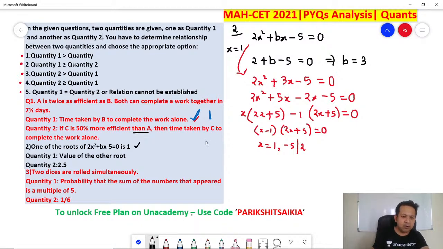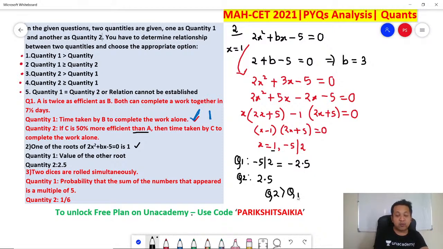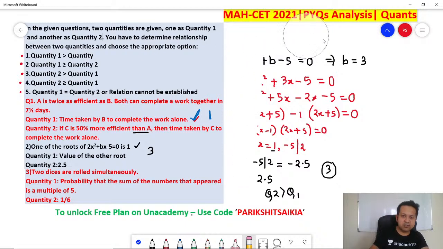So first one, value of the other root. Quantity 1. Remember, one root they have already told is 1. The other root is minus 5 by 2. Quantity 2 is 2.5. Quantity 1 is minus 2.5. So which is bigger? Obviously, quantity 2 is greater than quantity 1. Quantity 2 is positive. Quantity 1 is negative. That will be option 3. So answer for the second one is option 3. Got it? Any doubt in this? Okay, let's look at number 3.